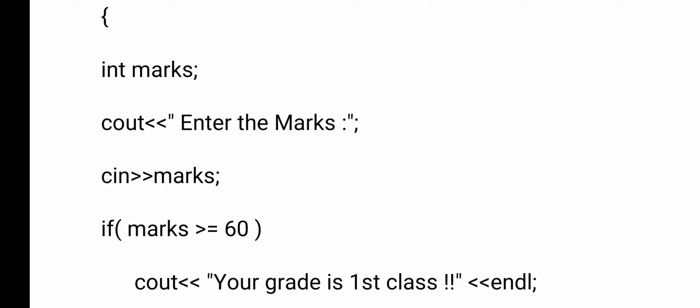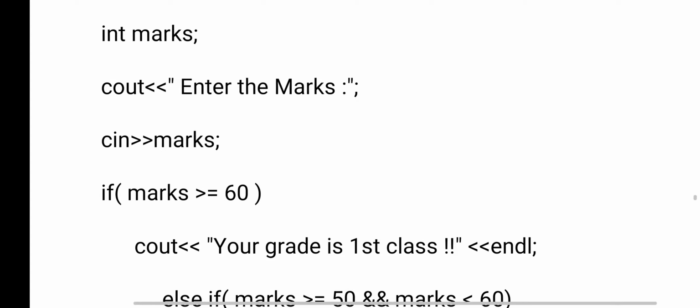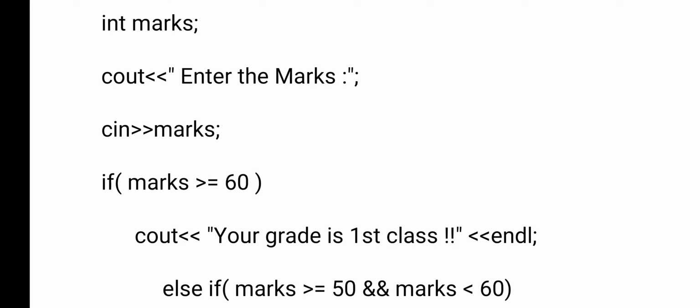Like in C programming we have a printf, similarly in C++, cout is the output statement. Now you see the cin. Like in a C program you have a scanf. Scanf is used to collect input from a user. Similarly, in C++, cin is an input statement. Whatever marks the user gives is stored inside marks.